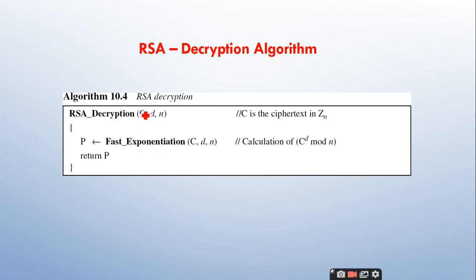Now the decryption algorithm. What do we require for the decryption algorithm? We require a ciphertext. We require the private key, which is denoted by D comma N. Similarly, the plain text is obtained by the formula P is congruent to C power D mod N. And this is also exponentiation in nature, and in order to reduce the time complexity to polynomial time complexity, we are making use of the fast exponentiation algorithm, and then you return this P. Clear? Are you clear about this key generation, encryption and decryption algorithms?